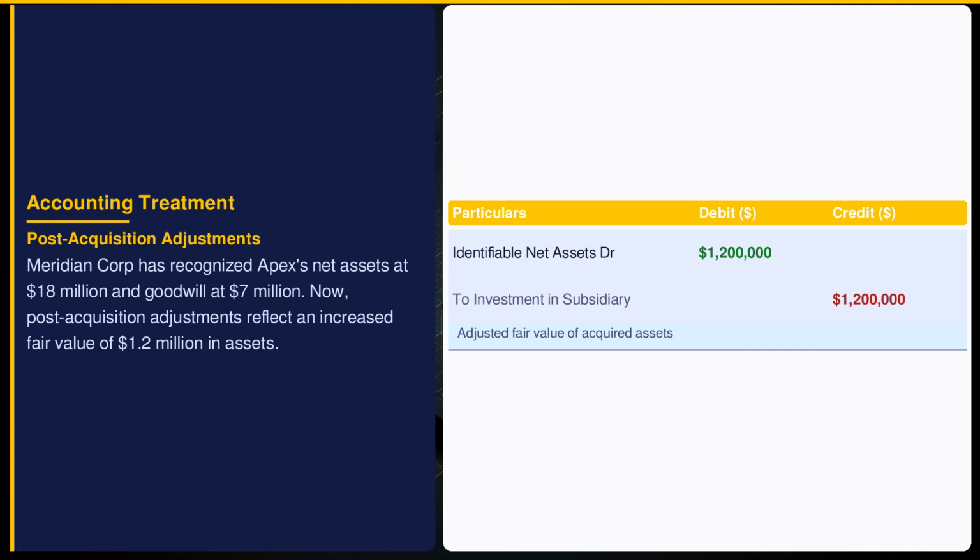Meridian revises the fair value of acquired assets upwards by $1.2 million. AASB 3 requires adjustments if new information surfaces within the measurement period, impacting the investment in subsidiary account and ensuring assets reflect accurate market values.